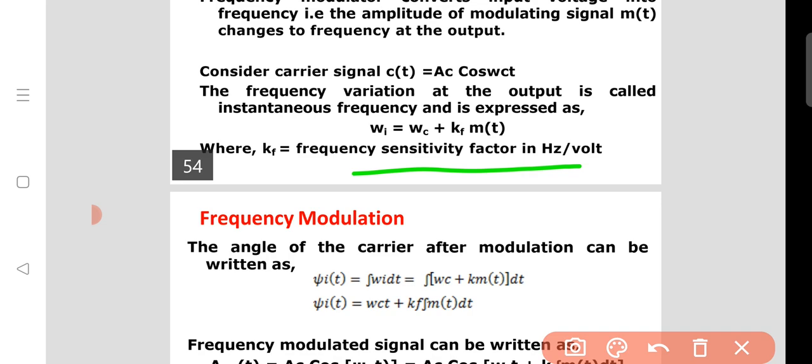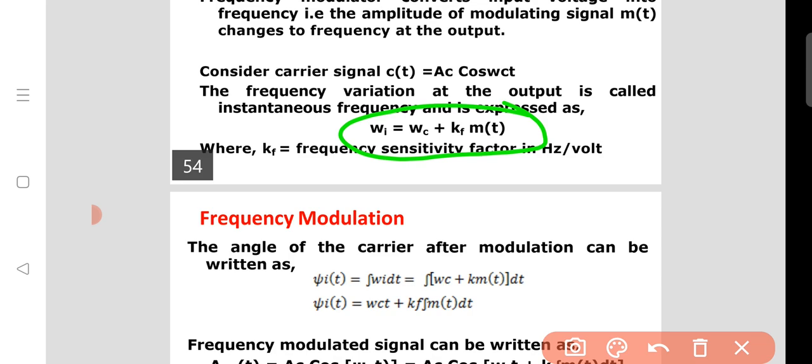Omega i equal to... it means the instantaneous angular frequency. Omega is nothing but a frequency. Instantaneous frequency is equal to omega c plus kf m of t. You just remember this, it is very important.